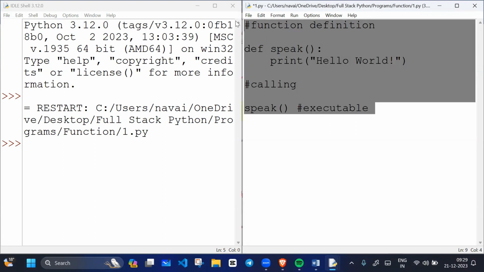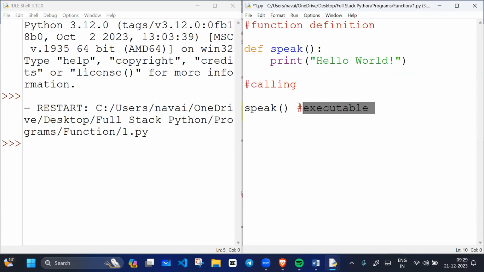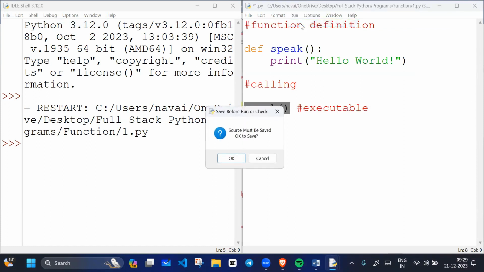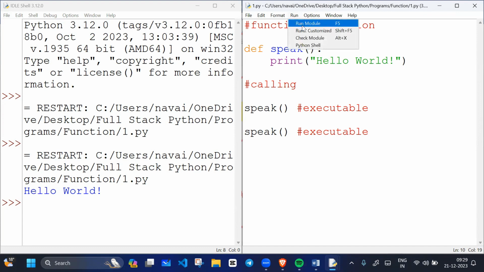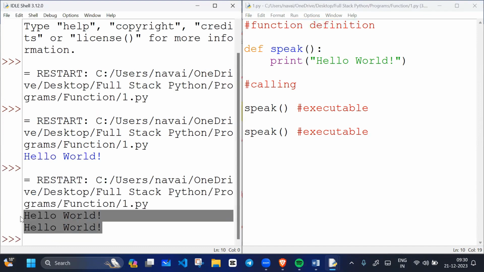If I ask you how many executable statements there are here, you will say only one. If I run the code, it will print hello world. If I write speak again, this is another executable statement. If I run the code, it will print hello world two times.